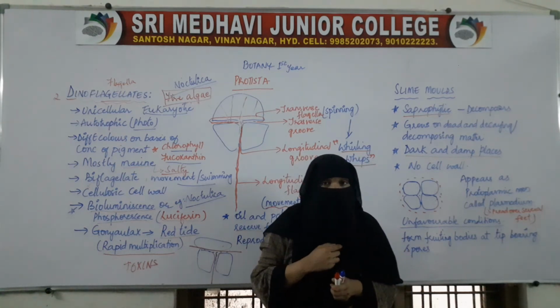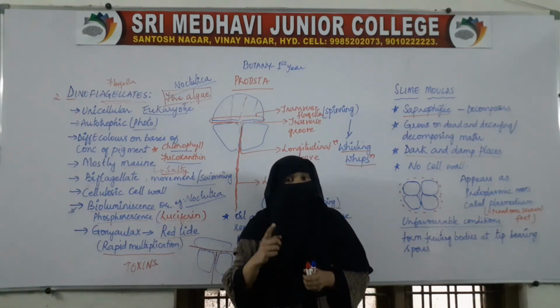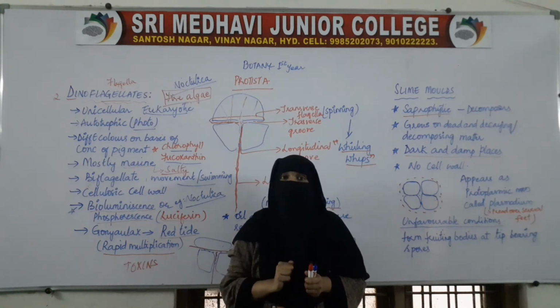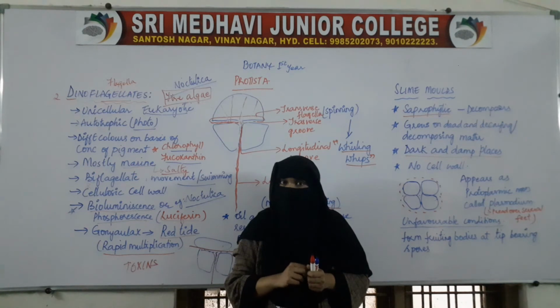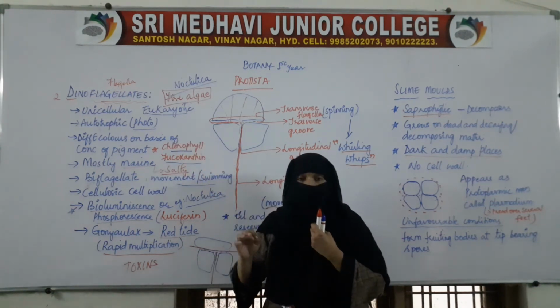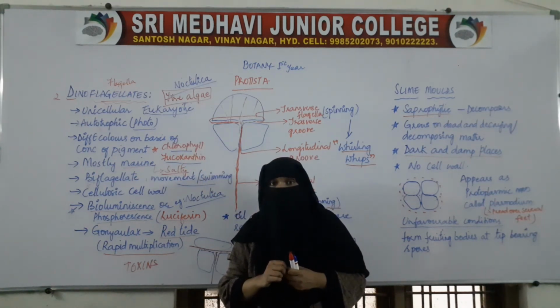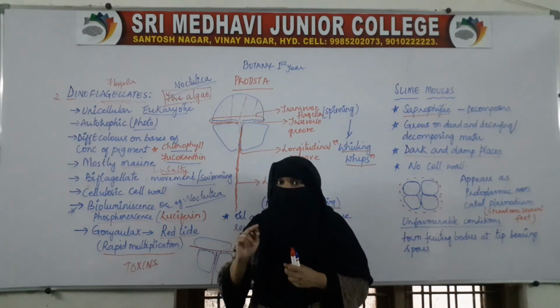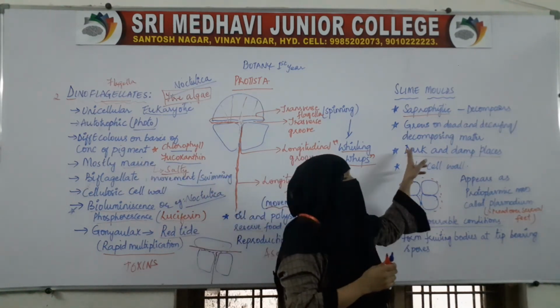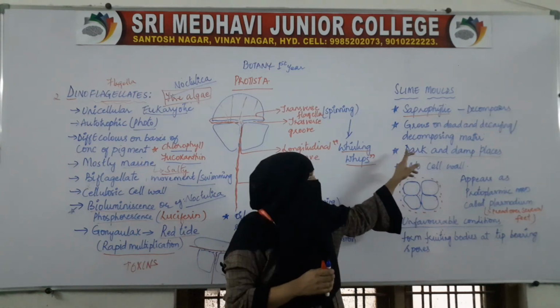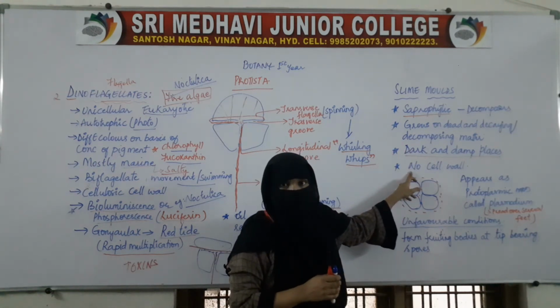In Chrysophyta, a cell wall was present, with deposition of silica. Next, dinoflagellates also had a cell wall, but it was made up of cellulose. Here in this third group, there is no cell wall. Cell wall is absent in slime molds.